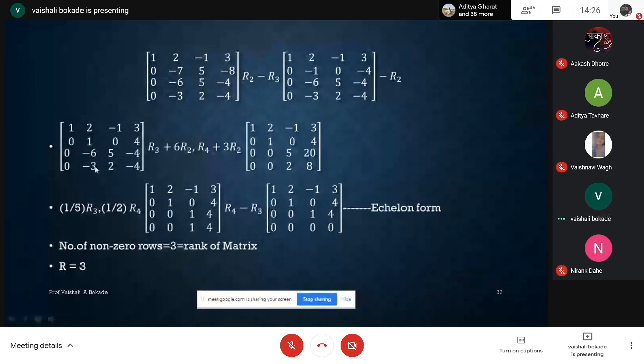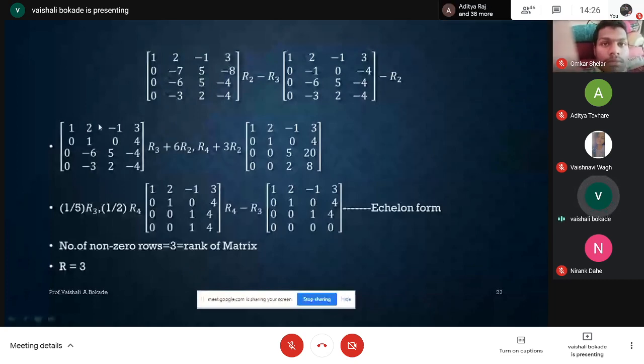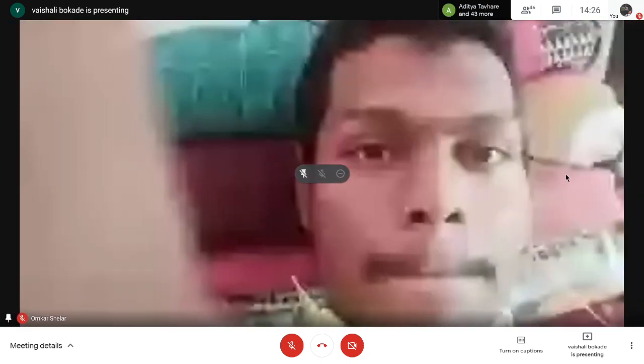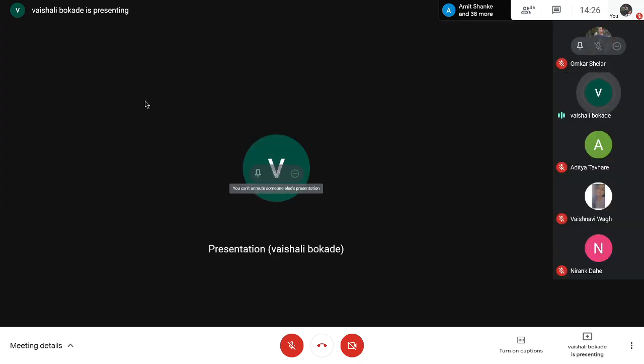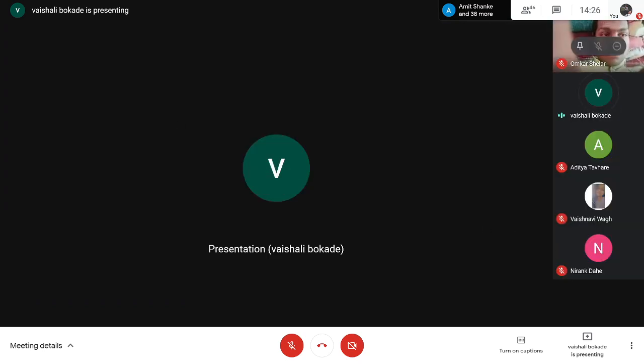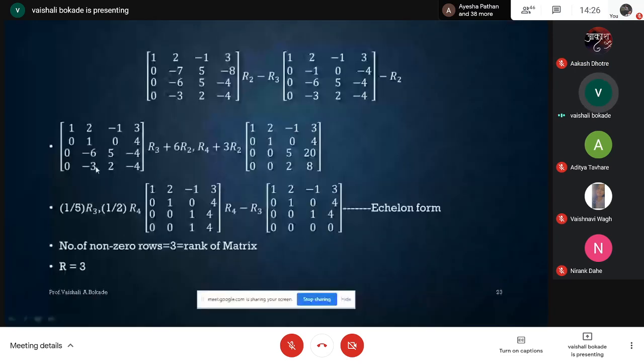In column 2 now, after converting element at 2 to be 1, the other two entries below A2 to the place, those to 0, using only R2.